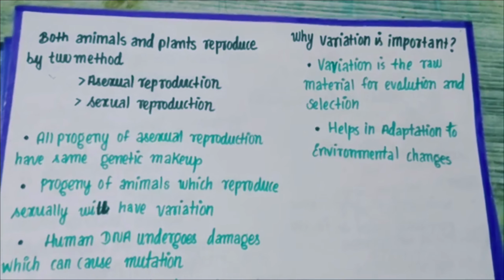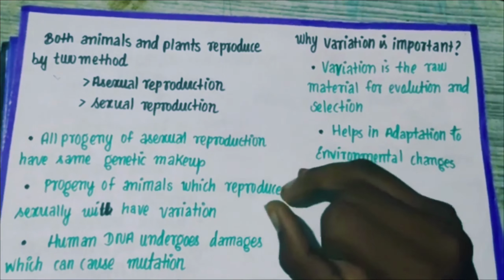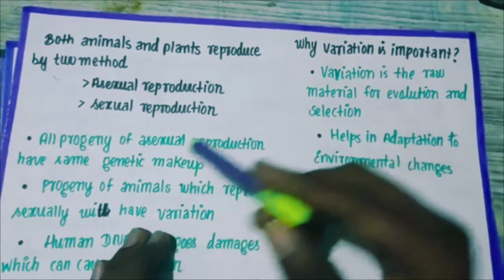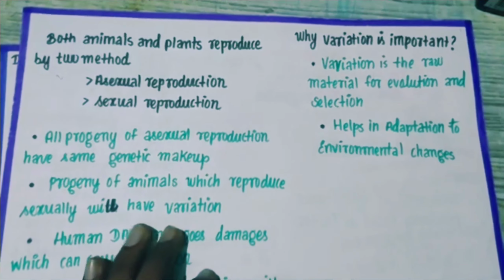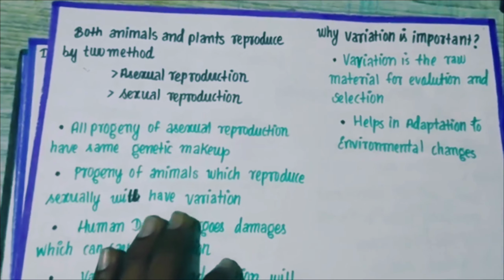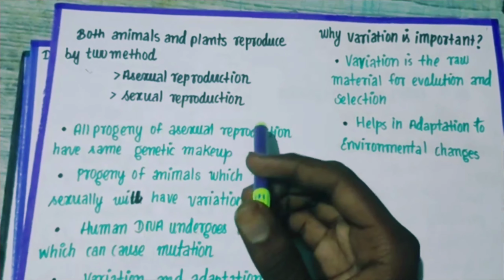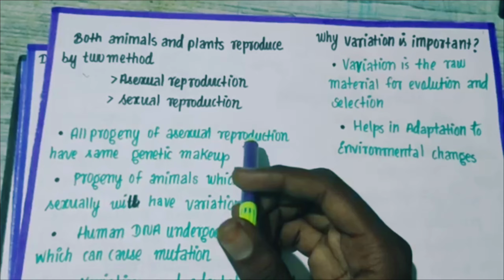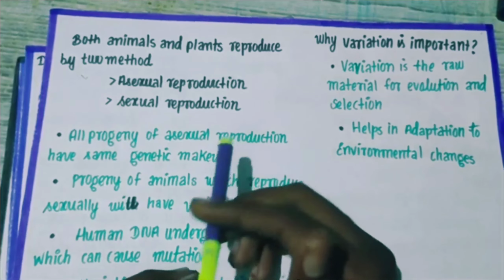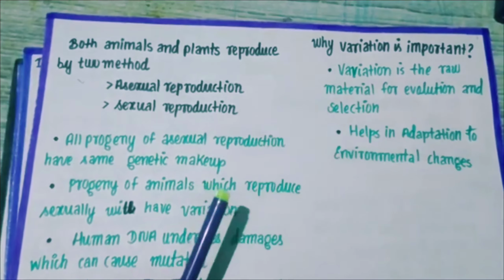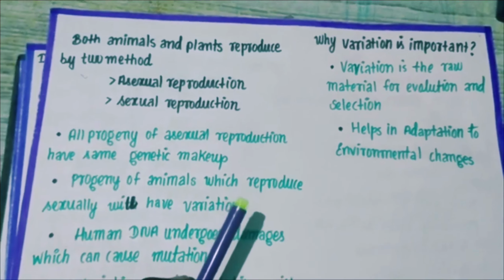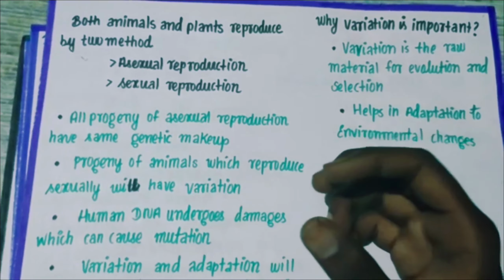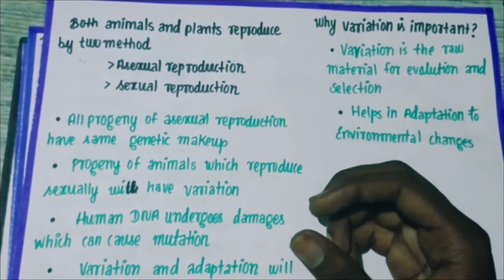Am I right, kids? Then if you see, progeny, offspring, babies, children, everything means the same, right kids? All progeny of asexual reproduction have the same genetic makeup. So the progeny produced by the process of asexual reproduction are going to have the same genetic makeup, the genetic content, everything is going to be the same. They will be genetically and morphologically exactly similar to the parents. Because of that reason only, we call them clones. If you could recollect, am I right kids? We have discussed this in our last concept, right?